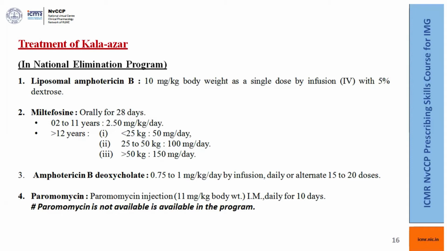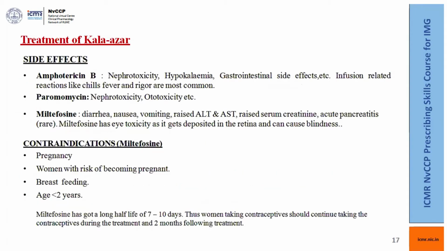The dose is 11 milligram per kg body weight IM for 10 days. So what are the side effects of the drugs? Amphotericin B is a polyene antibiotic, and there is nephrotoxicity, hypokalemia, and gastrointestinal side effects, like severe rigor, fever, and chills, which can occur after infusion. Paromomycin, as you know, is an aminoglycoside like amikacin, and it has nephrotoxicity and ototoxicity.